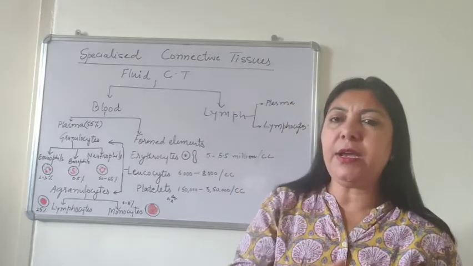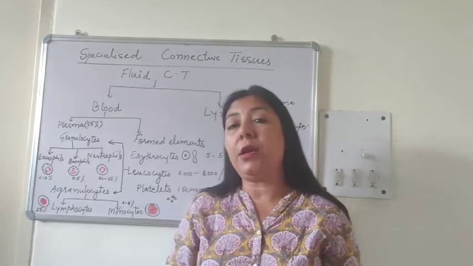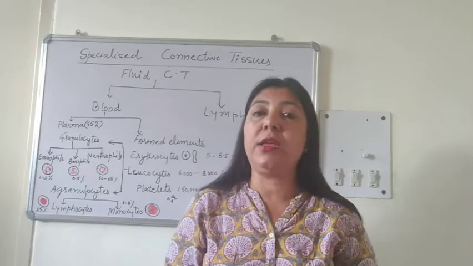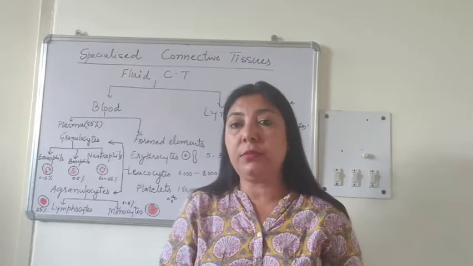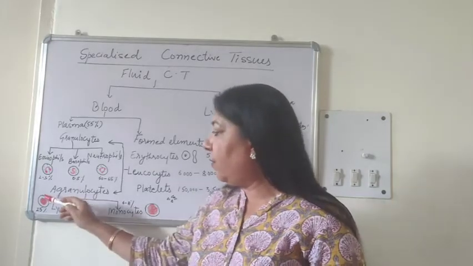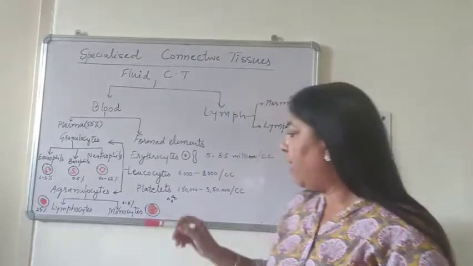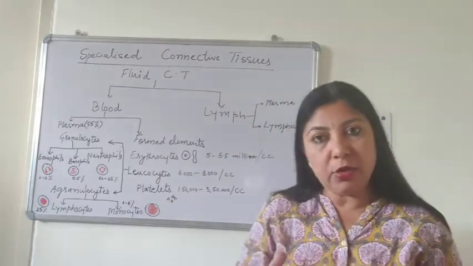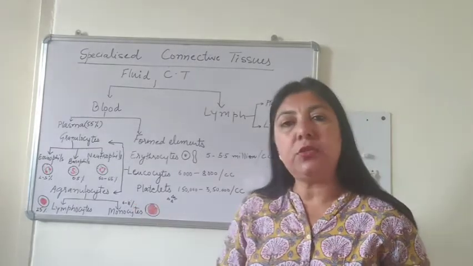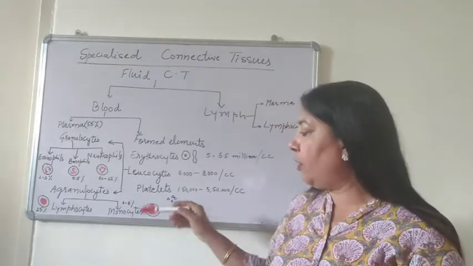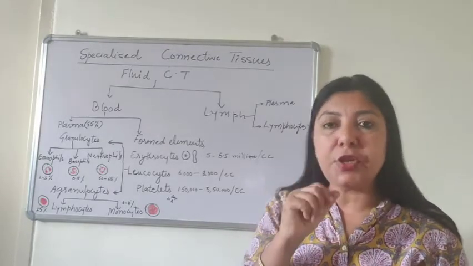They are the ultimate defense because they are responsible for the production of antibodies which are specific for a particular pathogen. You can see their nucleus is round. Whereas monocyte is also phagocytic in nature. The percentage ranges between 6 to 8%, and the nucleus is very large and reniform, that is kidney shaped.